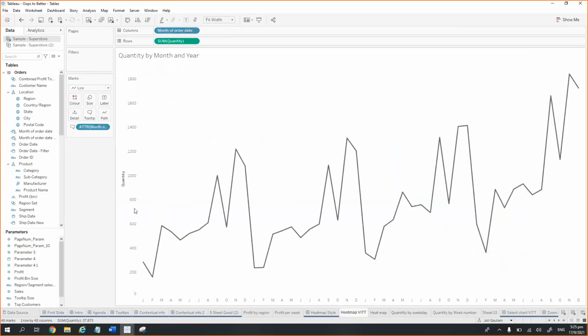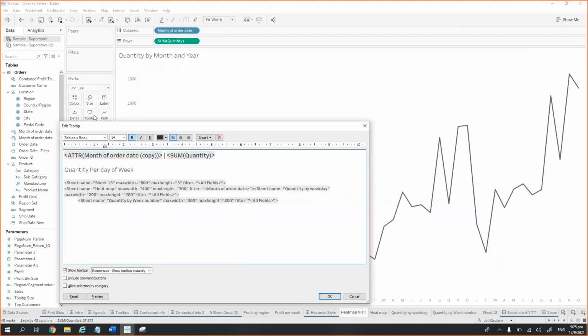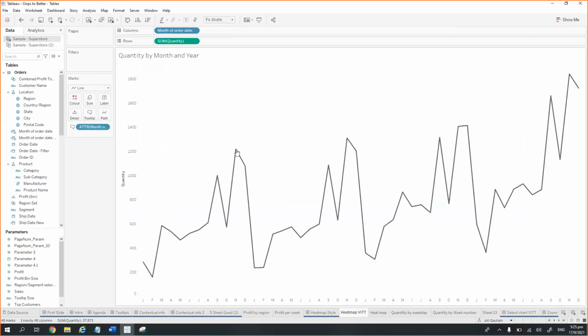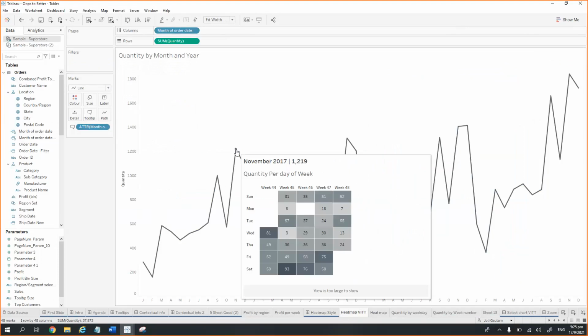So this is the thing. When we go into the tooltip, this is the sheet, heat map, which is being shown. Now let me do one thing. Let me remove all the sheets and just show you the heat map. Click OK. It will just show you the heat map.